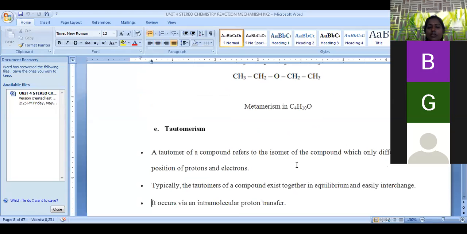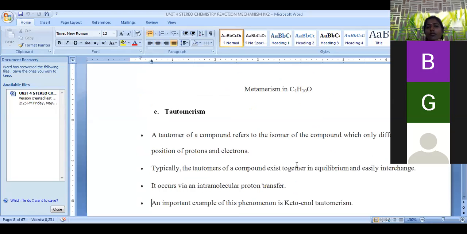Tautomerism is nothing but a small functional group displacement from one position to another position within the molecule, so that it is converted into another molecule. That is called tautomerism. Tautomerism refers to isomers of compounds which arise only due to the shifting of protons or electrons. By transferring protons or electrons from one place to another, it is possible to convert one compound into another compound.